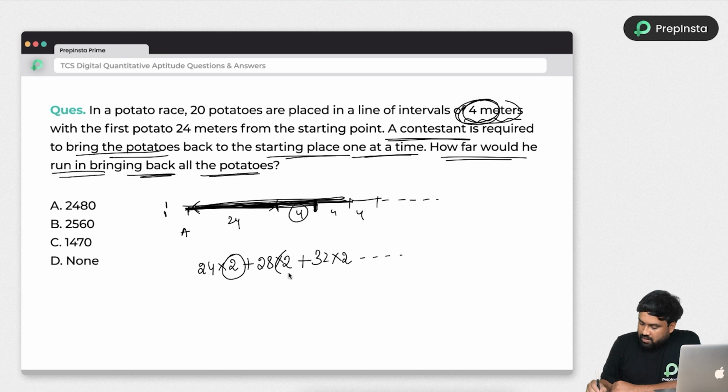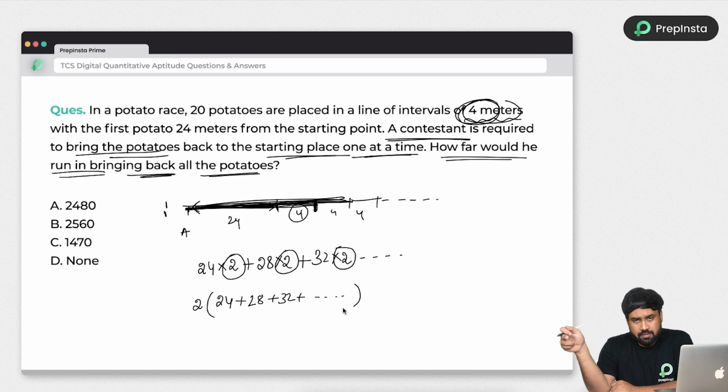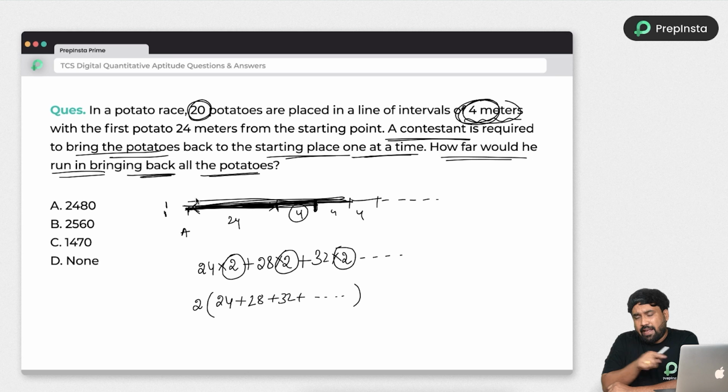So 2 is the common term, right? You can take it out common. So 2 I have taken common. So remaining is 24 plus 28 plus 32 plus and so on. How many terms will be there? There are 20 potatoes, right? So he has to travel 20 times. So the end term will be 20th term.